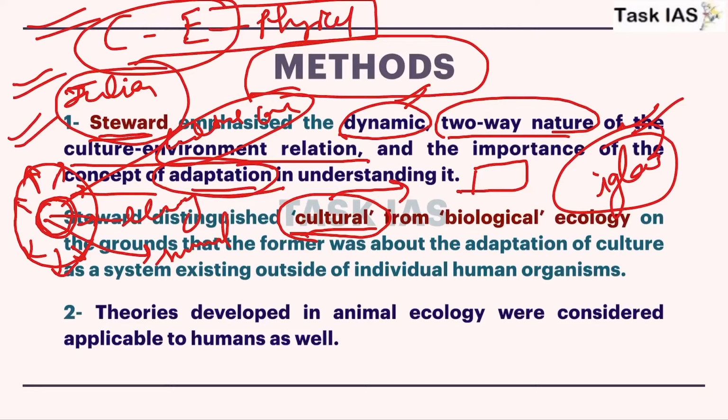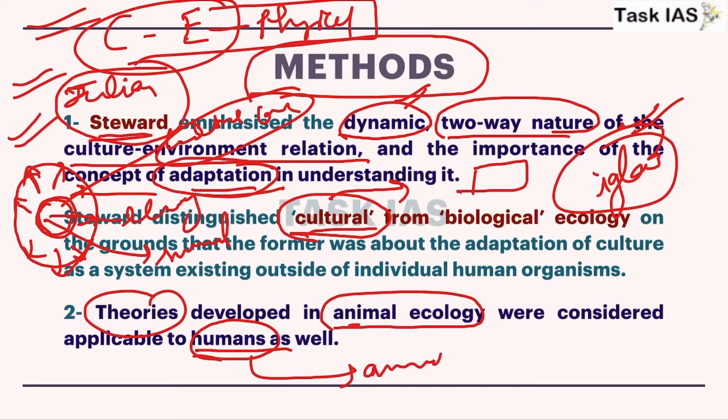Now there are other thinkers who have mentioned that theories which we apply in studying animal ecology, that means how ecology decides animal survival in different environments, similar theories will be applicable to humans as well, because they have considered human beings as animals. So these are mostly